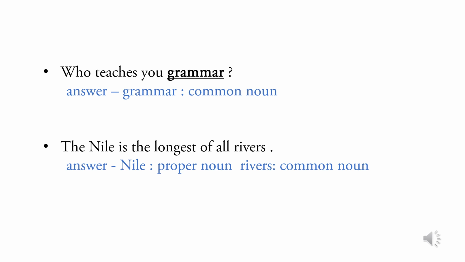The next sentence, the Nile is the longest of all rivers. Nile, here in this sentence, is proper noun. There are many rivers, but Nile is the name of the specific river. Same as you have your name. So, it is a proper noun. Rivers is a common noun.